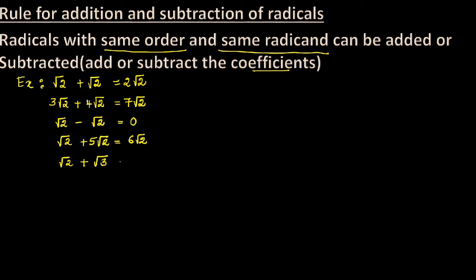So root 2 plus root 3. Here order is same because it is square root, and radicands are different. So we cannot add. Root 2 plus root 3 is root 2 plus root 3 only. We cannot add these two irrational numbers.